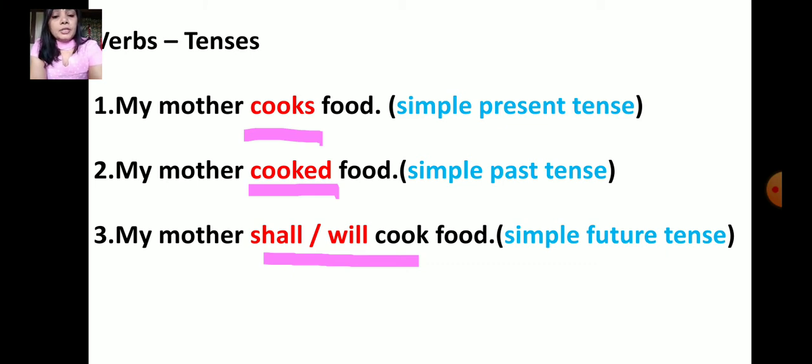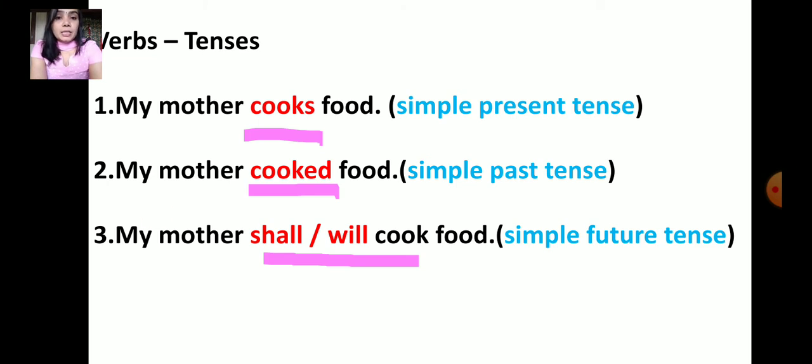In the first sentence, the word cooks indicates the present action of the mother, right? So it is said to be simple present tense.